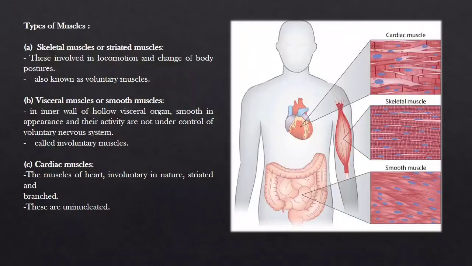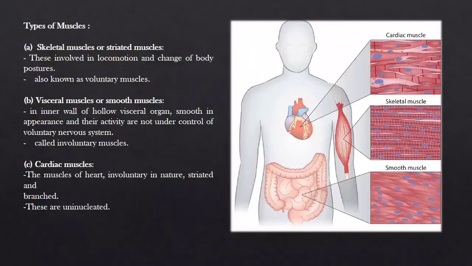The second one is visceral muscle or smooth muscles. It is in the inner wall of hollow visceral organs, smooth in appearance and hence the name smooth muscles, and their activity is not under control of the voluntary nervous system. So these are called involuntary muscles. Involuntary, the word itself says what? The activity which cannot be controlled is termed as involuntary. So we term smooth muscle as involuntary as well.